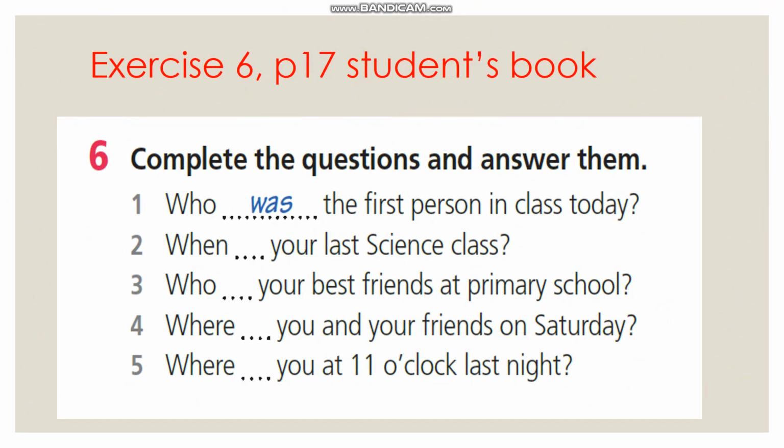Now let's do exercise 6, page 17 in your student book. Complete the questions and answer them. Who was the first person in class today? For example, Aidana was the first person in class today. I think it won't be difficult to do this task for yourself, because it's a very easy one.